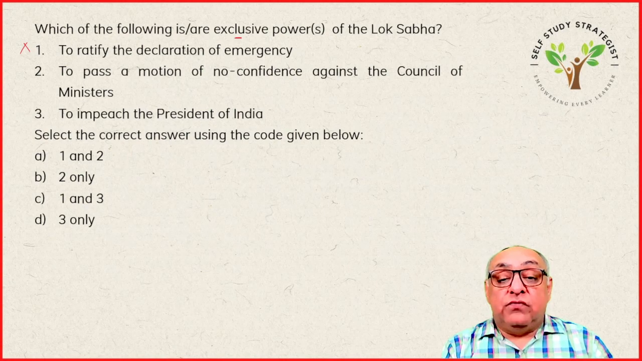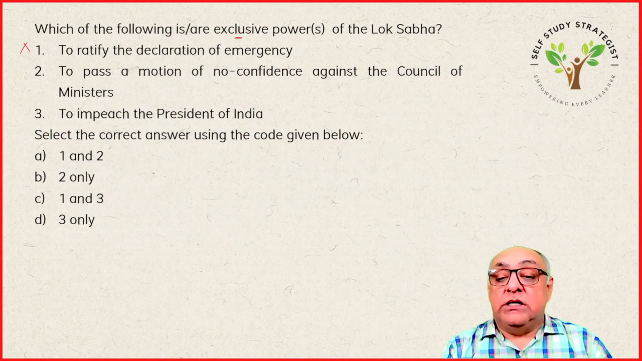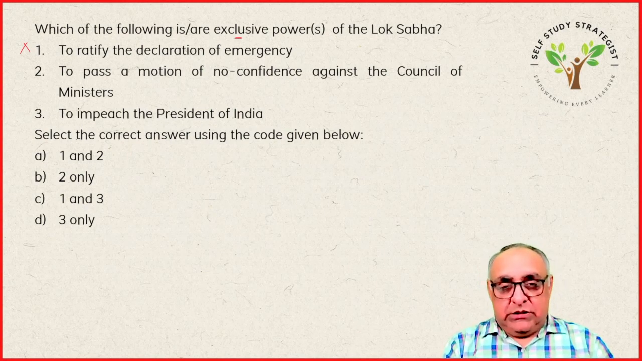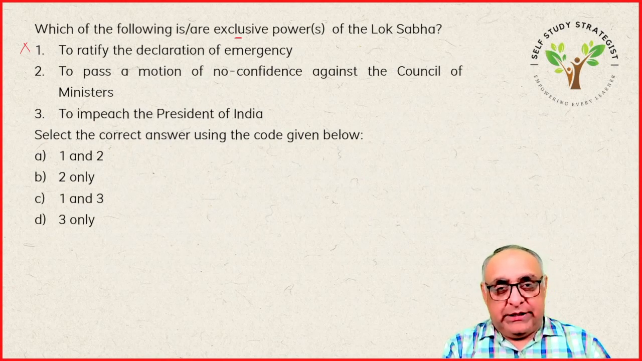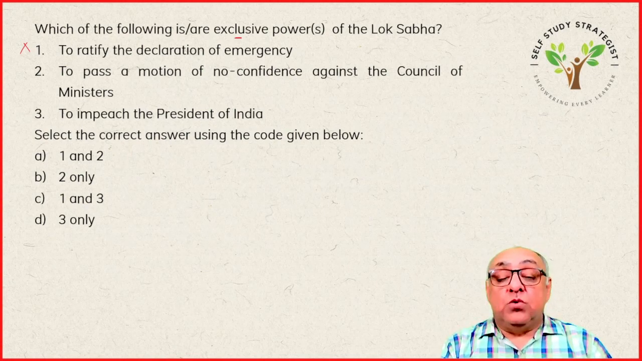To pass a motion of no confidence against the Council of Ministers, Rajya Sabha has no power, has no right to pass the motion of no confidence against the Council of Ministers, because in Article 75, it has been clearly mentioned that the Council of Ministers is accountable to the lower house, that is the House of People, that is the Lok Sabha, is responsible to the Lok Sabha. Okay, so that is why it is the Lok Sabha only that can pass the no confidence motion against the Council of Ministers.